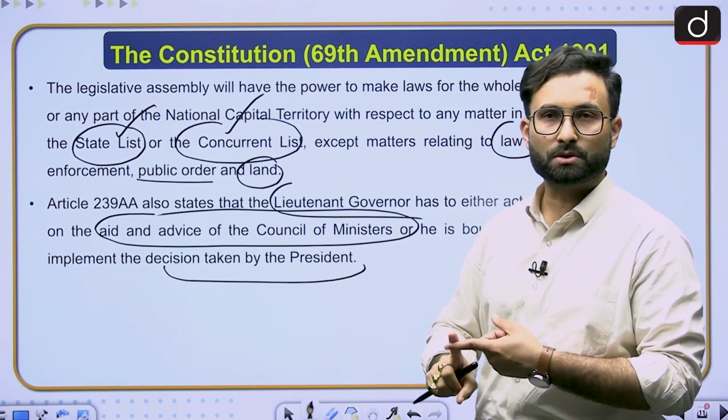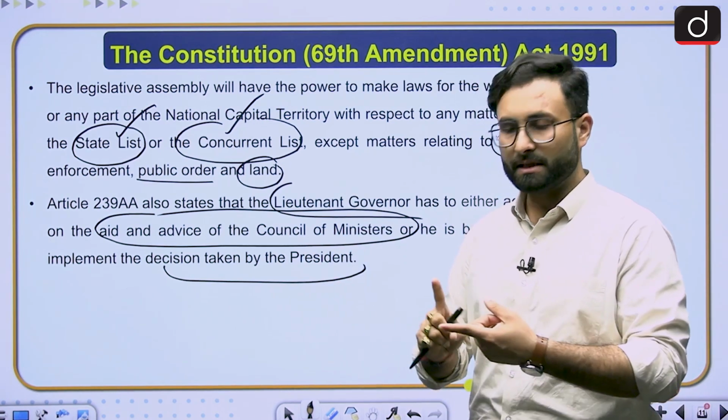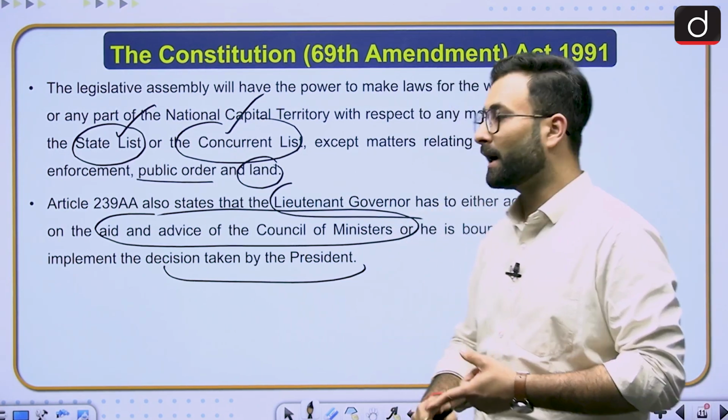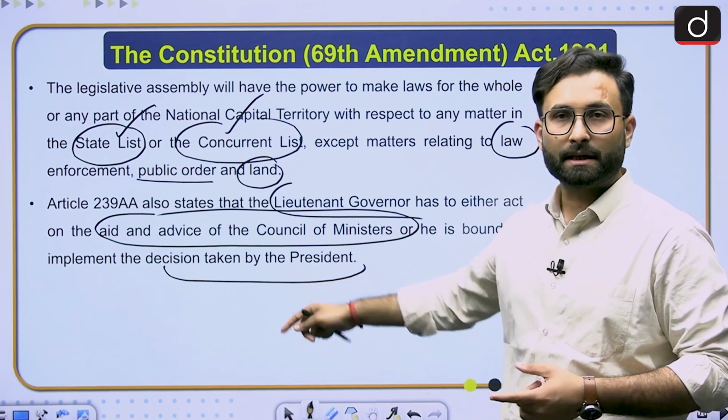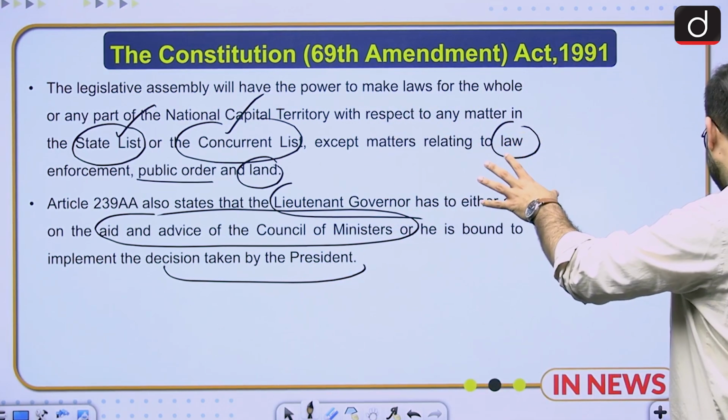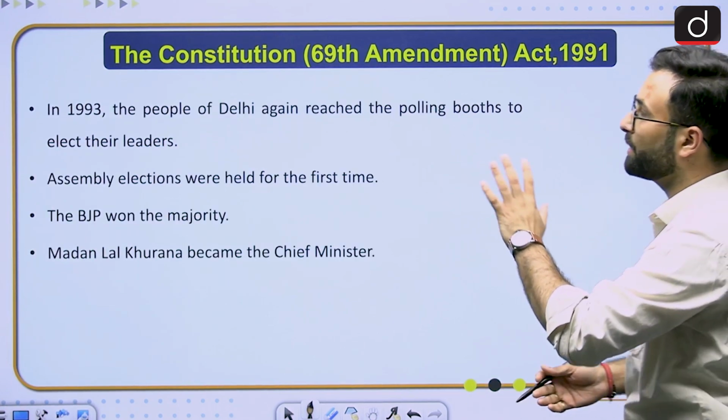So there are 2 options for the lieutenant governor over here: either he will be bound by the aid and advice of the council of ministers or by the decision taken by the president. He cannot work on his discretion. Okay, so that is the idea about the 69th Constitution Amendment Act.